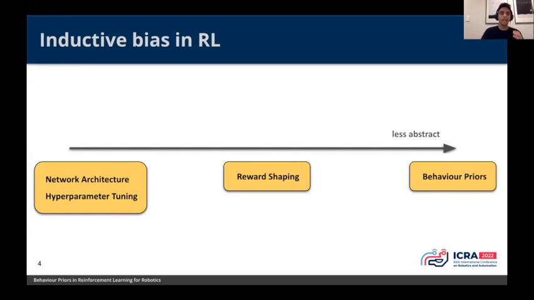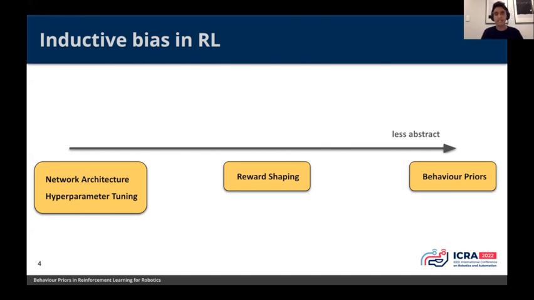We could also be doing hyperparameter tuning, where we might know what parameters might be suitable for a given task. But you can think of these as quite abstract: we're tuning these parameters, hoping that they'll make a big change in the downstream task.